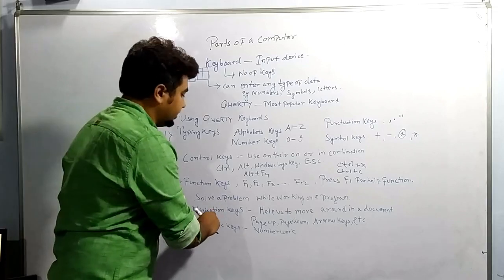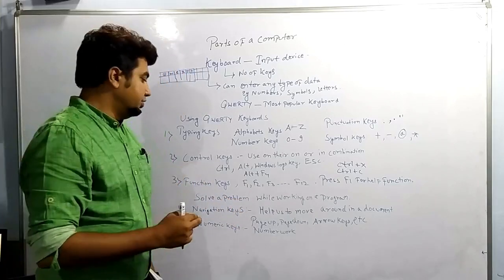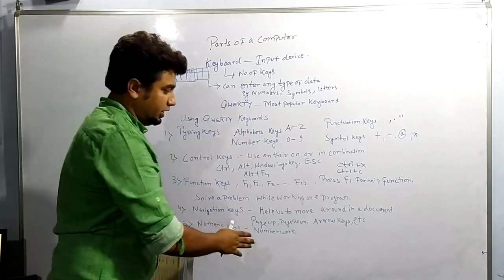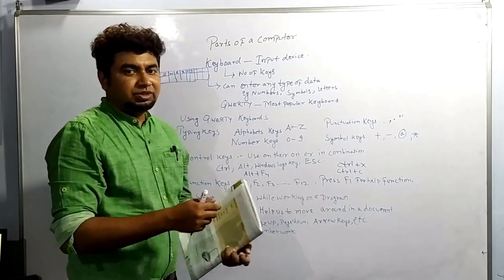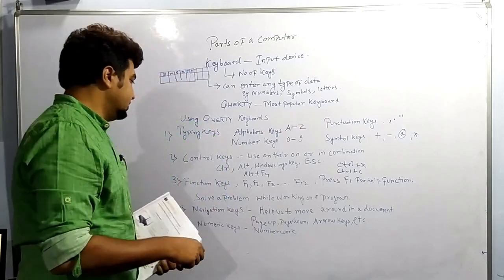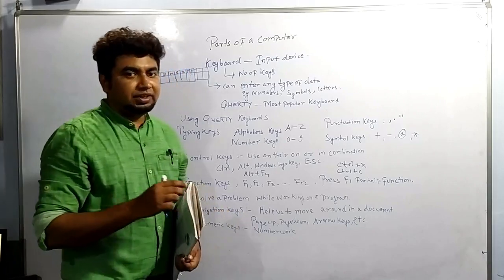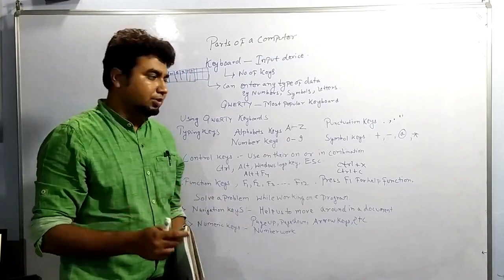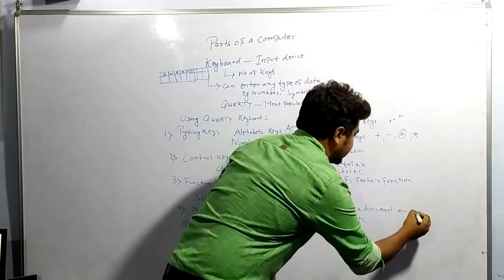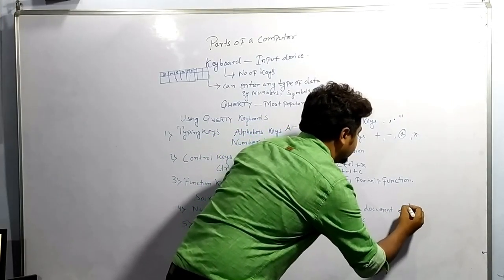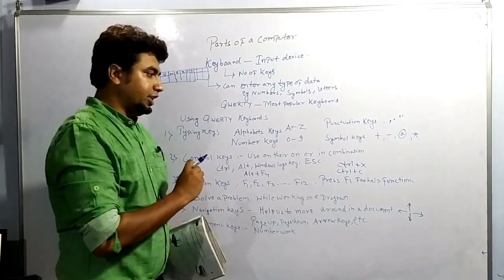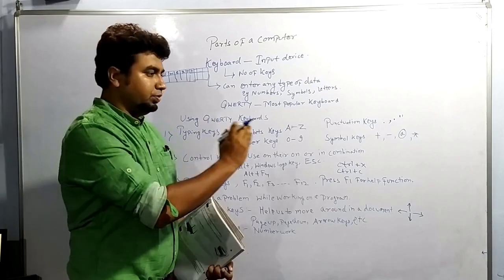Now navigation keys are also very important. Navigation keys are for moving. Suppose we want to move to what is written on the next page. You must be scrolling or tapping on your mobile sometimes. That is what we call navigation keys in terms of computers with the help of the keyboard. You must have seen arrows: left arrow, right arrow, up arrow and down arrow. These are used for scrolling, meaning moving the document.